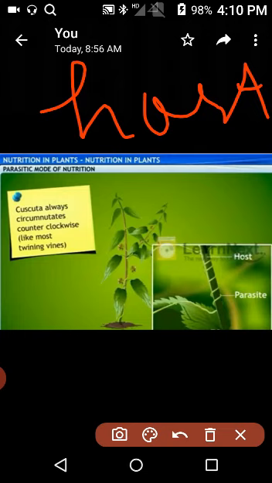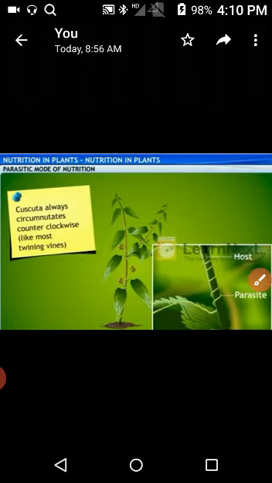Here are examples of total parasites. At first, we know the definition of total parasite plants. Plants such as cuscuta, also called amarbel, apodanthes, and certain bacteria and fungi are totally parasitic.